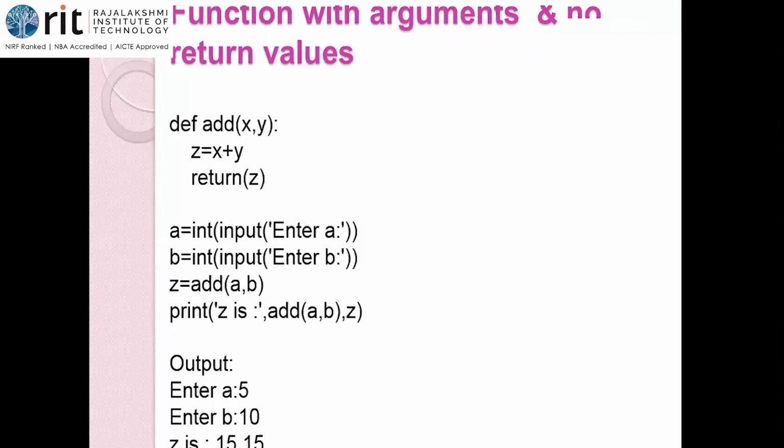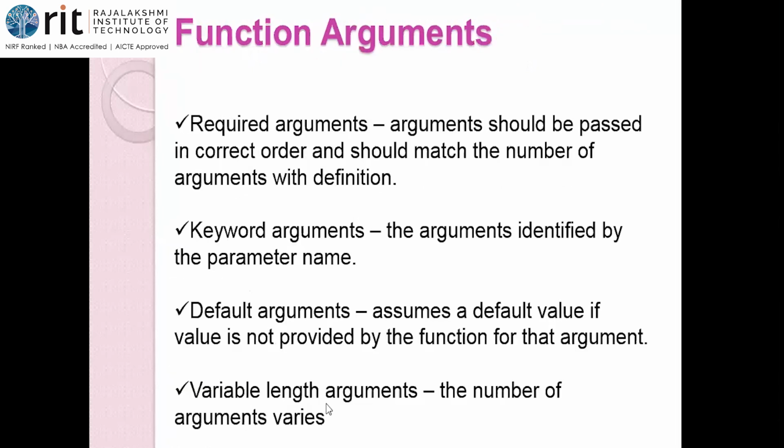We are going to see it tomorrow. Okay. Then we are going to see the function arguments. Function arguments, function call arguments. So whenever there is a parameter in the definition, arguments will come in the call. The kind of parameters and arguments we are going to use is what is called function arguments or types of arguments. So we do have something called required arguments, keyword, default, and variable length arguments. So we are going to see the types of the function prototypes tomorrow, followed by the types of arguments, nested functions.